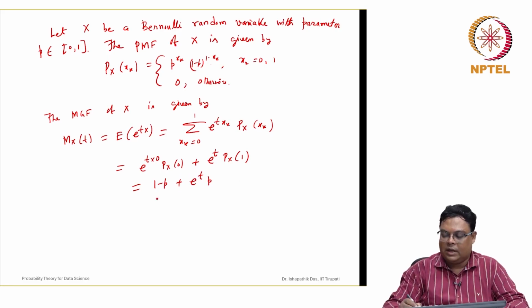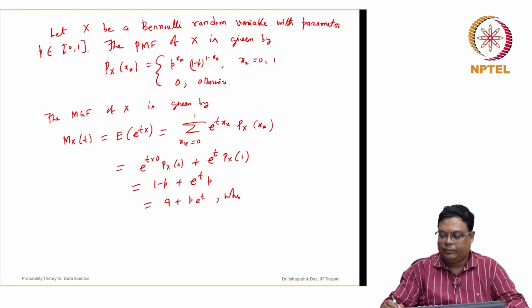Let us define 1 minus p as q for simplicity. So M_X(t) = q + p e^t. This is the moment generating function of the Bernoulli random variable X, where q is equal to 1 minus p.